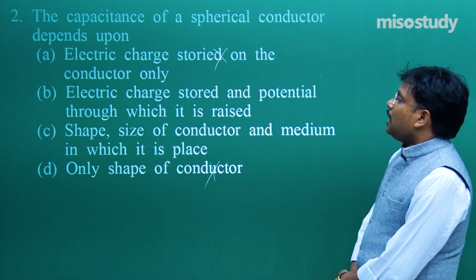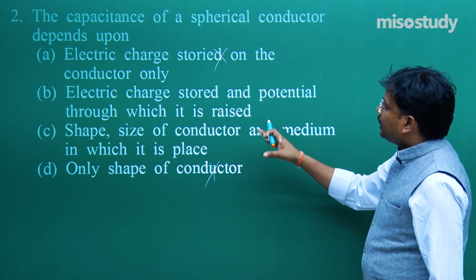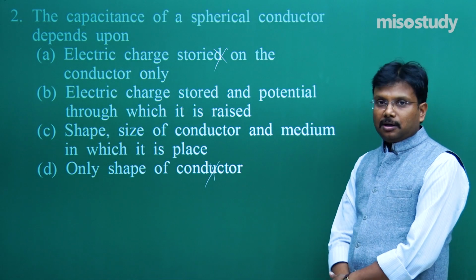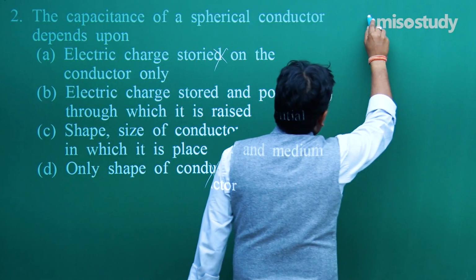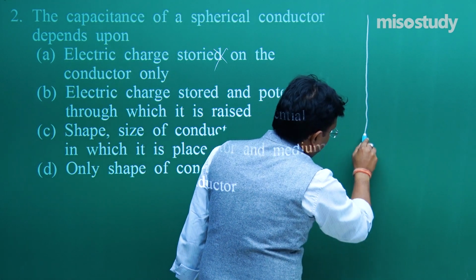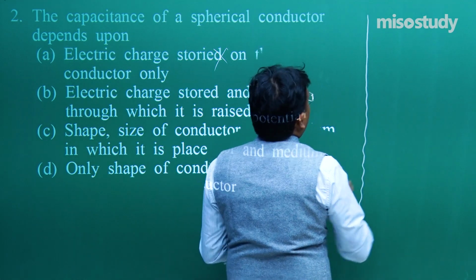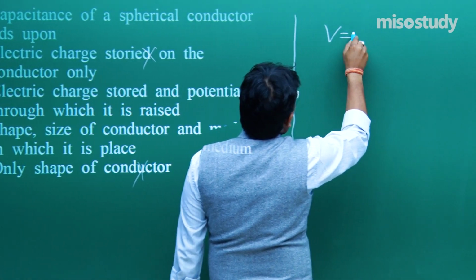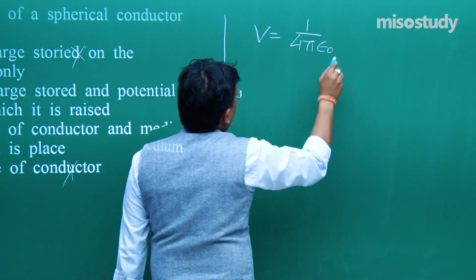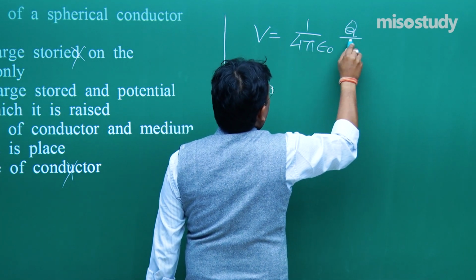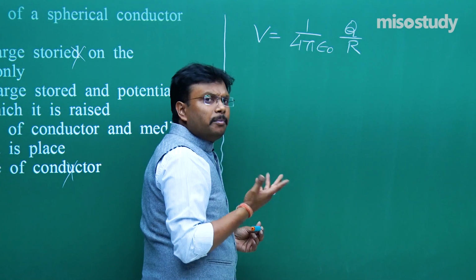In B they are saying it depends upon electric charge and potential, means Q and V only. So now at least we have to write down a simple formula, and that is V is equal to 1 upon 4 pi epsilon naught Q by R. Basic result.